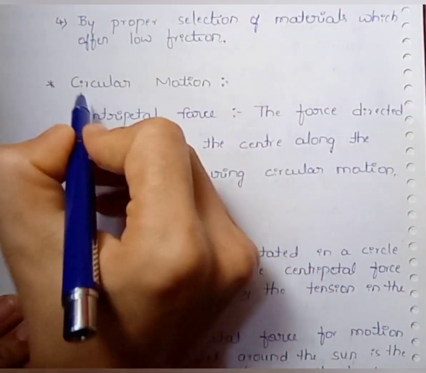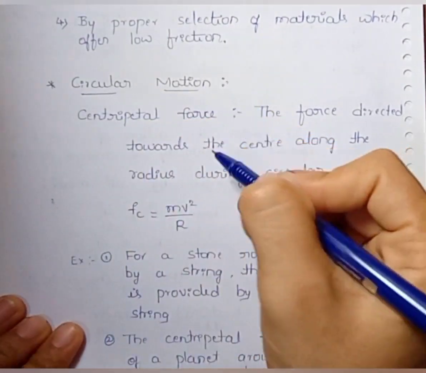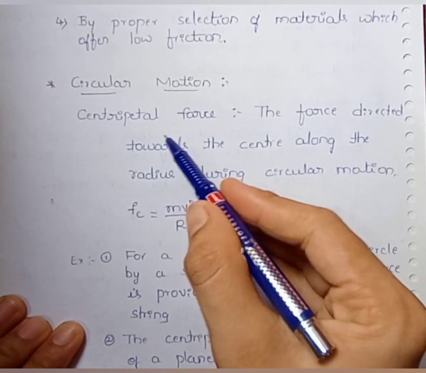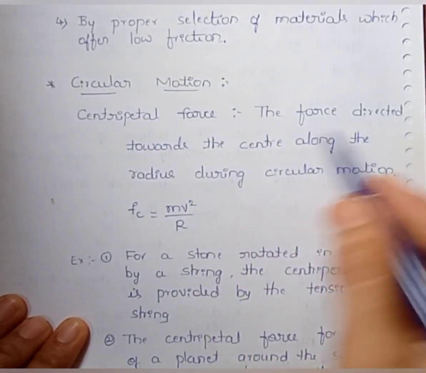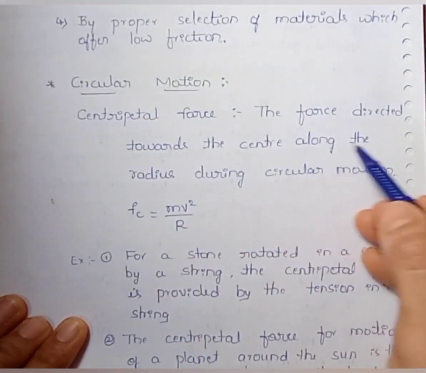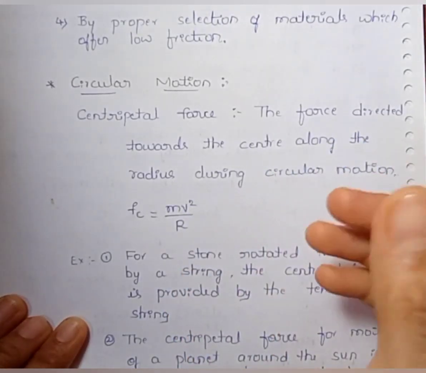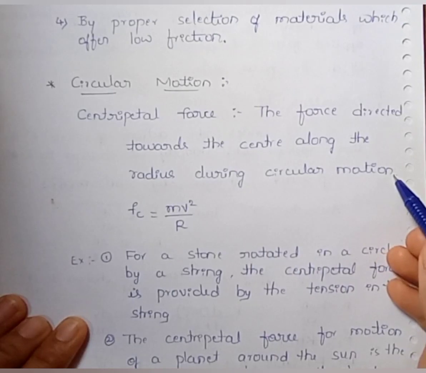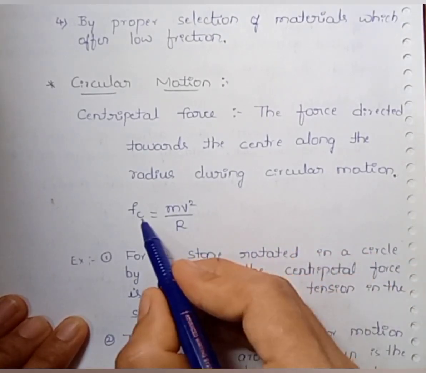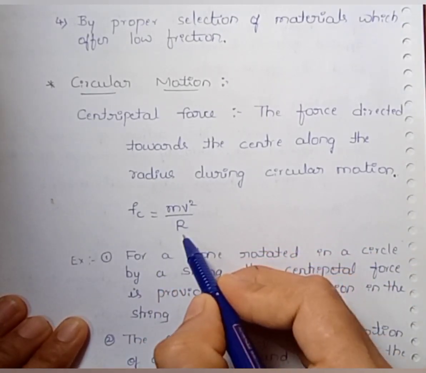Next concept is circular motion. First of all, we have to know the definition of centripetal force. The force directed towards the center along the radius. The force acts towards the center along the radius during circular motion. That one is Fc is equal to mv square by r.